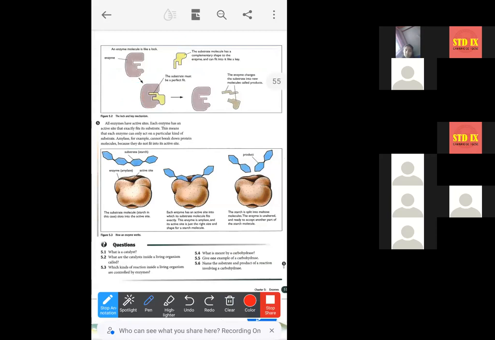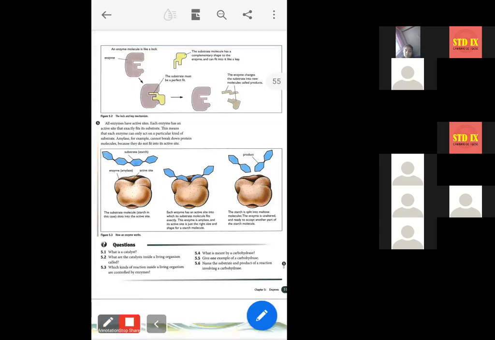Just like amylase will only work on starch, it will never work on proteins or fats. Similarly, the protease pepsin will only work on proteins, not on carbohydrates or fats. So particular enzymes act on particular substrates.